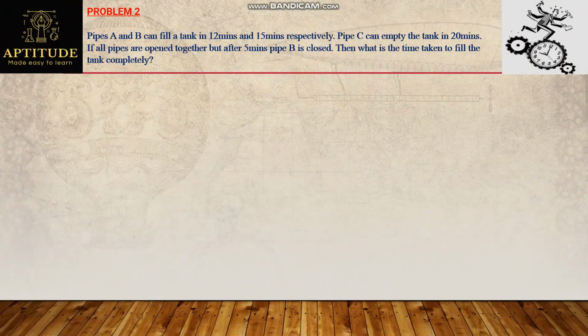Let's solve one more problem here. Problem number 2. Pipes A and B can fill a tank in 12 minutes and 15 minutes respectively. Pipe C can empty the tank in 20 minutes if all pipes are open together. But after 5 minutes, pipe B is closed. Then what is the time taken to fill the tank completely?